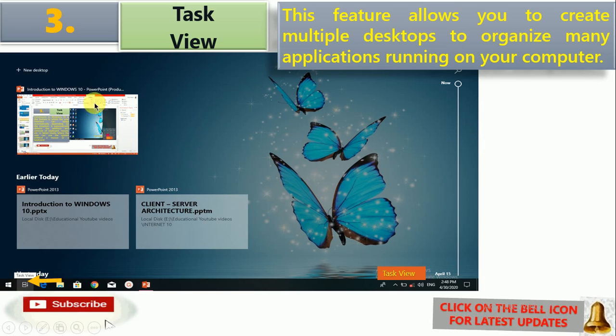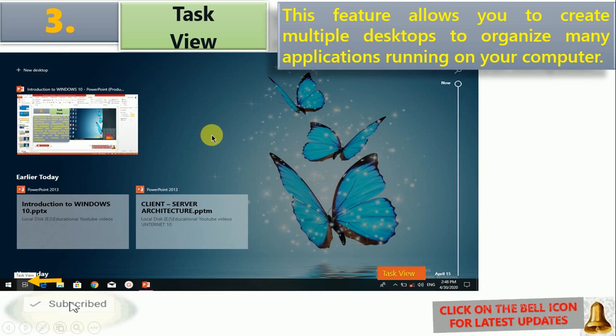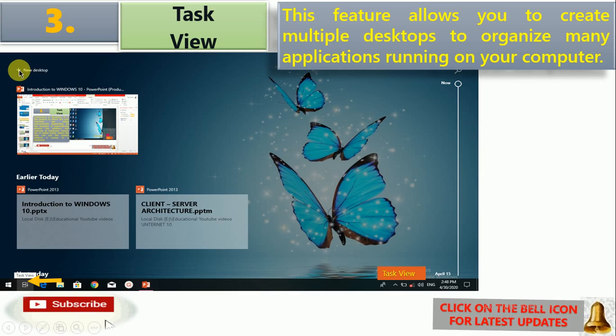From here you can create a new desktop. What is the desktop? Whenever you switch on the computer, the first screen that appears is known as the desktop. By clicking on this plus icon, you can create a new desktop where you can move your applications to different desktops so that you can work easily. So this is the basic function of the Task View feature.